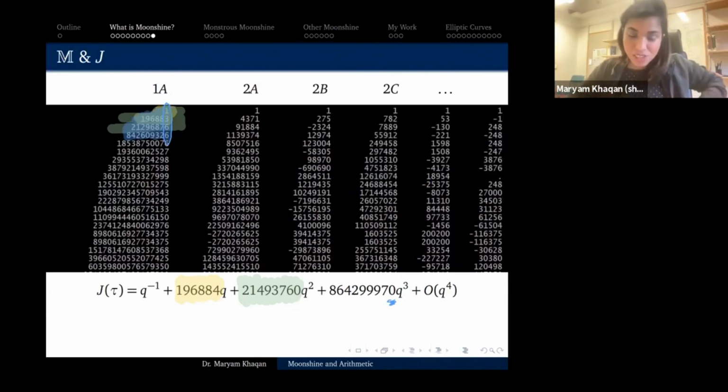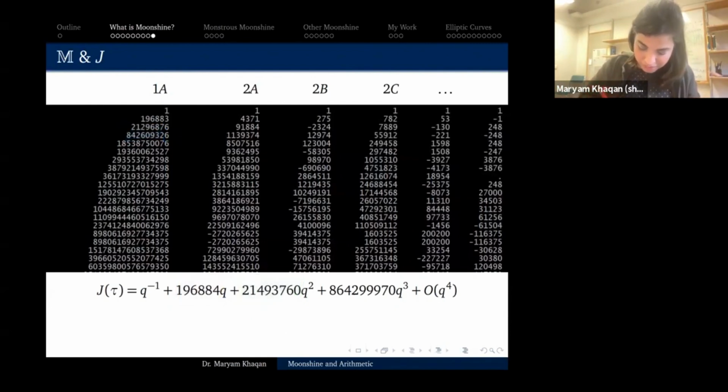Let's go home, right? But John Thompson said, well, okay, they don't add up exactly like this, but they might add up if I fudge them a little bit. So if you look at 2 times the first number plus 2 times the second number plus 1 times the third number and 1 times the fourth number, and you add these together, you actually get this number. Again, I'm not going to do the arithmetic, but look at it mod 10. You get 6 plus 6, 12, plus 6, which is 18, plus 2, which is 20, so you get a 0. So at least it works mod 10. Okay, so do the arithmetic. It actually turns out to be this number. And now there's hope that there's more going on.